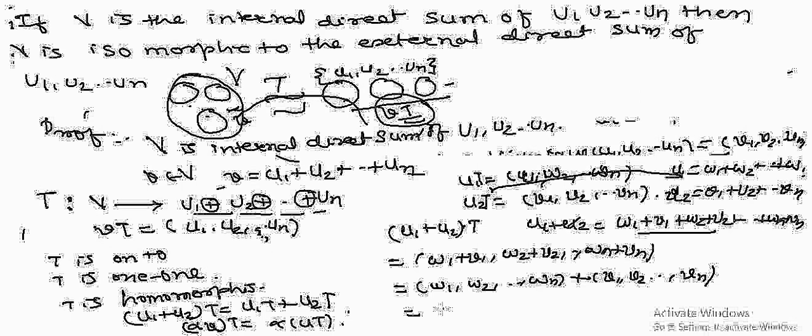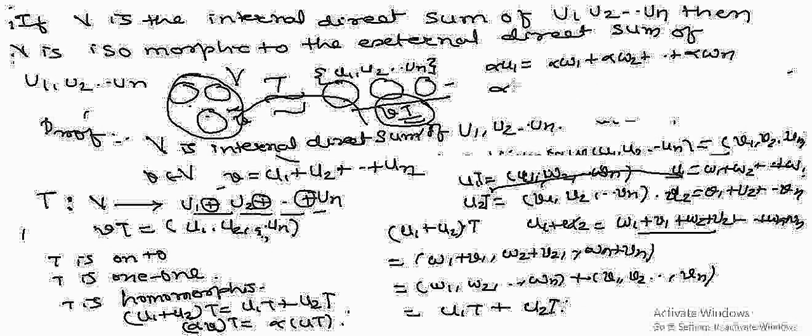But this is nothing but T of u1, and this is nothing but T of u2. The first condition of homomorphism is satisfied. Now the second condition: we have taken u1, therefore alpha u1 equals alpha into w1 plus alpha into w2 plus ... alpha into wn.